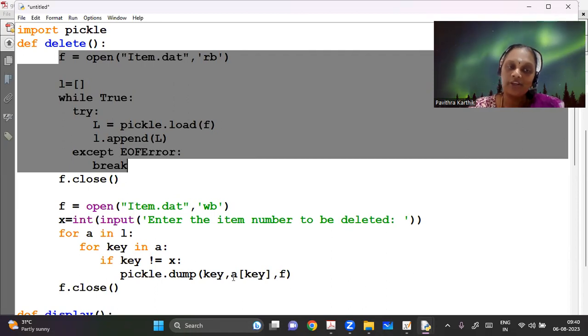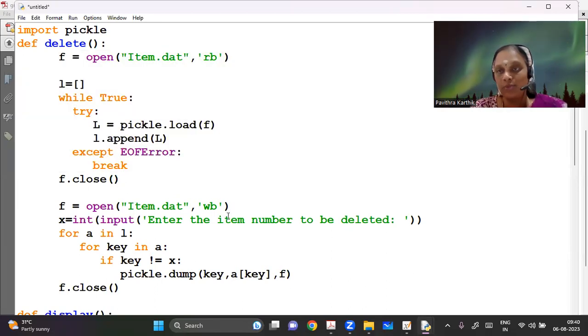Now I'm going to check for each value. I have to find the item number to be deleted, and for each key, I'm going to take one by one element. I have opened this file in write binary mode, which means the file is now completely empty. If there's an error or an exception some way, the file will be erased. To avoid that risk, maybe I can use a temp.dat here, then remove and rename it. But even otherwise, this will work for us.